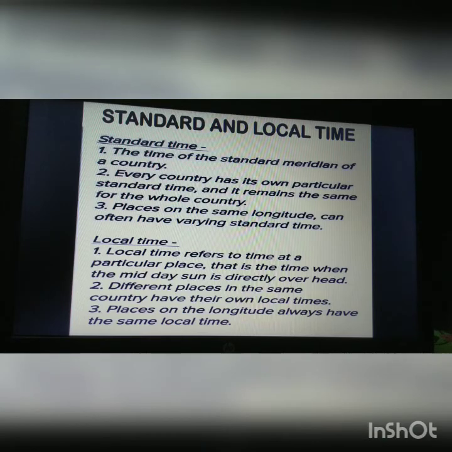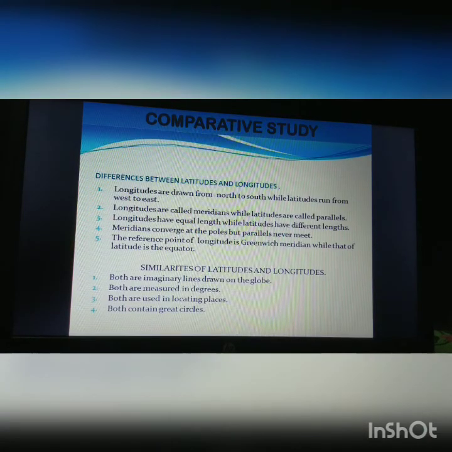Okay, so this is how we calculate the timing. Places on the same longitude always have the same local time. That is, the same longitude will have the same local time. By this, I have almost come to the end of this chapter. So let us see what differences and what similarities longitude and latitude lines have.